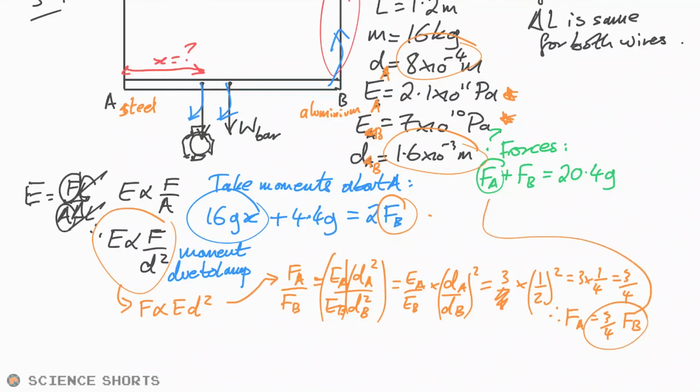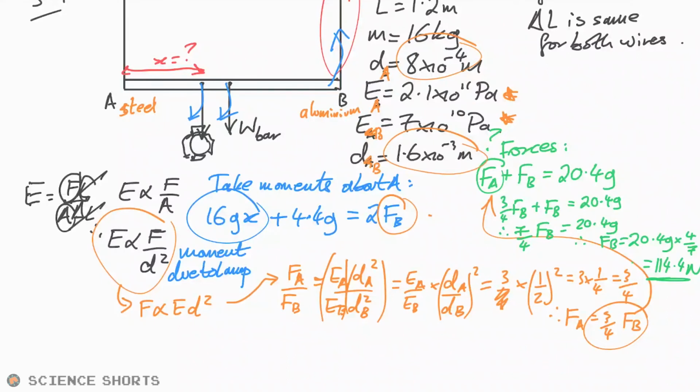Now we can pop this back into here. So we can say 3/4 FB, replacing that FA, plus another FB is equal to 20.4 G. Or in other words, 7/4 FB is equal to 20.4 G. Rearranging this, just taking the 7/4 over the other side, so that means that FB is equal to 20.4 G times by the reciprocal, so times by 4/7. And that gives us 114.4 newtons. Let's stick to being accurate for the time being.